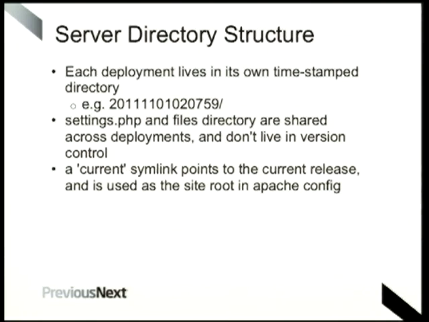So a bit, first of all, about the structure, about what the differences are between, say, when you're just copying your files up to a server and how Capistrano deals with this. Essentially, each deployment lives in its own timestamp directory. So when you do a deployment, you get a folder that looks a little bit like this with a long timestamp on it. And the files that are common across all deployments are kept in a separate structure.